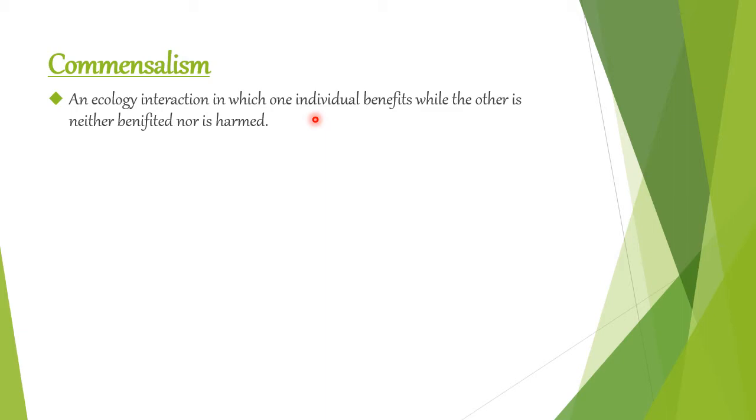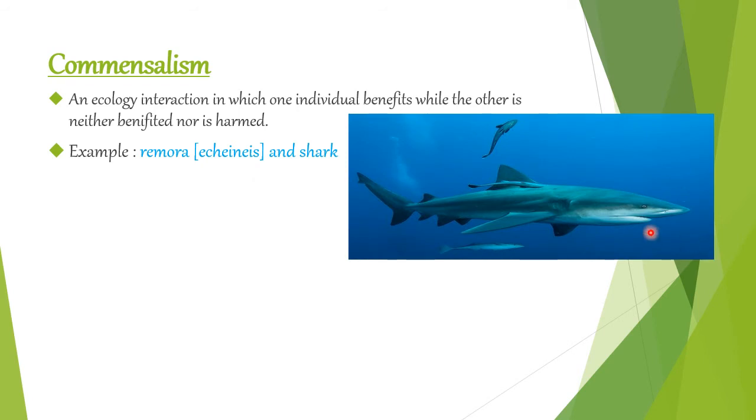This is an interspecific interaction and a positive interaction; nobody gets harmed. However, only one individual gets benefited and the other one does not. For example, a remora and a shark. You can see this picture. This is a shark and this is a remora. The remora is attached to the shark.